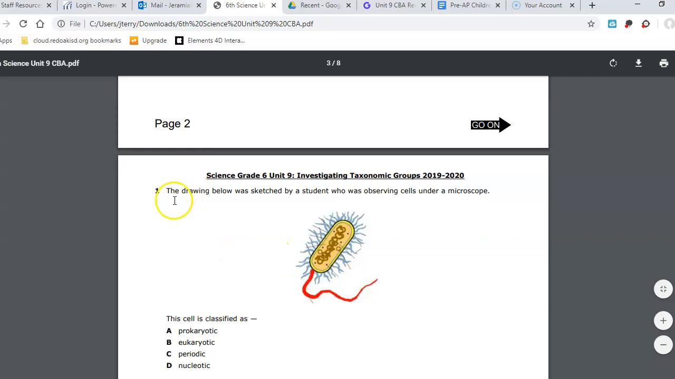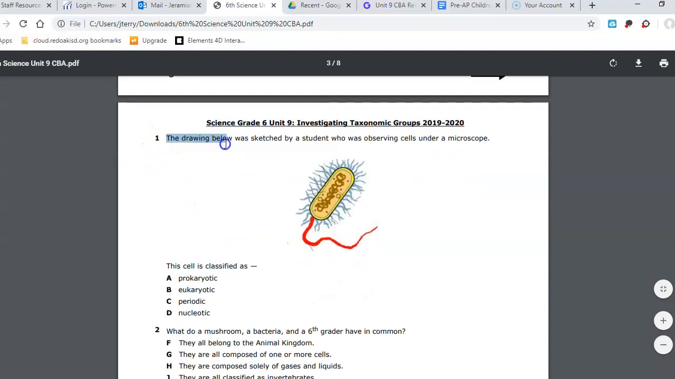Question number 1. The drawing below was sketched by a student who was observing cells under a microscope. This is what the student was sketching. This cell is classified as, is it A, prokaryotic, B, eukaryotic, C, periodic, or D, nucleotic?